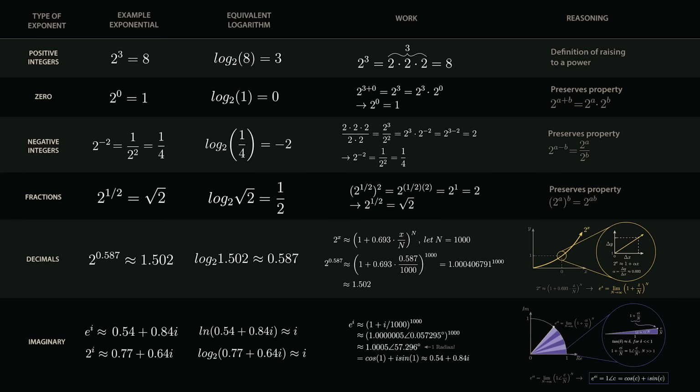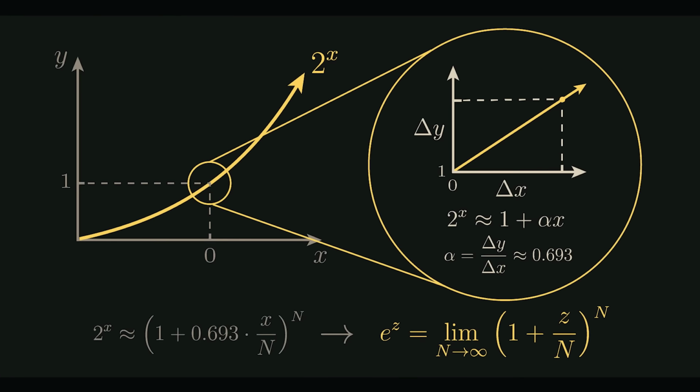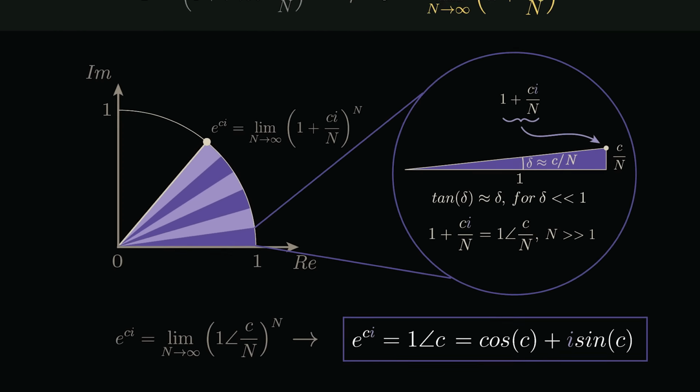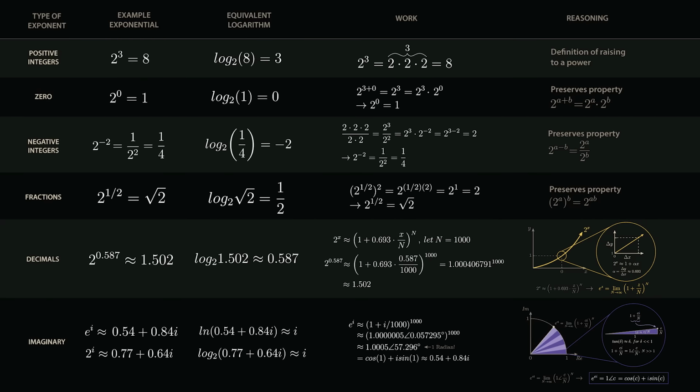Just as Briggs' formula linearized the exponential curve for real exponents, it's remarkably able to work in a similar way for imaginary exponents. In the imaginary case, this happens in the 2D space of the complex plane, and it works out because we can linearize the tangent function for very small triangles. And because multiplying all these little complex numbers together results in rotation on the complex plane, we end up with rotation instead of growth. Now that we have Euler's formula, we can finally see how he saved calculus.